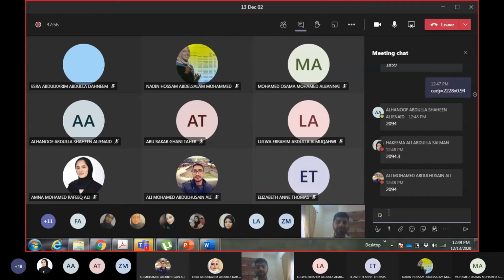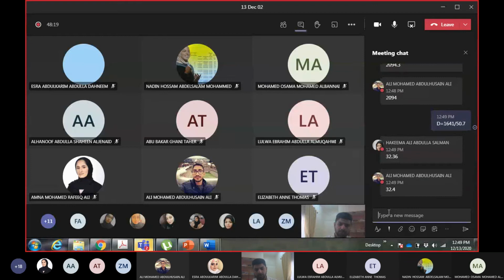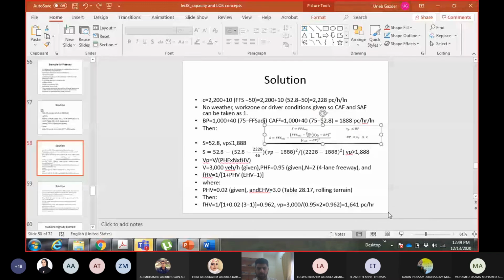Now I will calculate density. Density will be the flow rate, 1641, over the speed, 50.7. That gives 32.36, or 32.4.